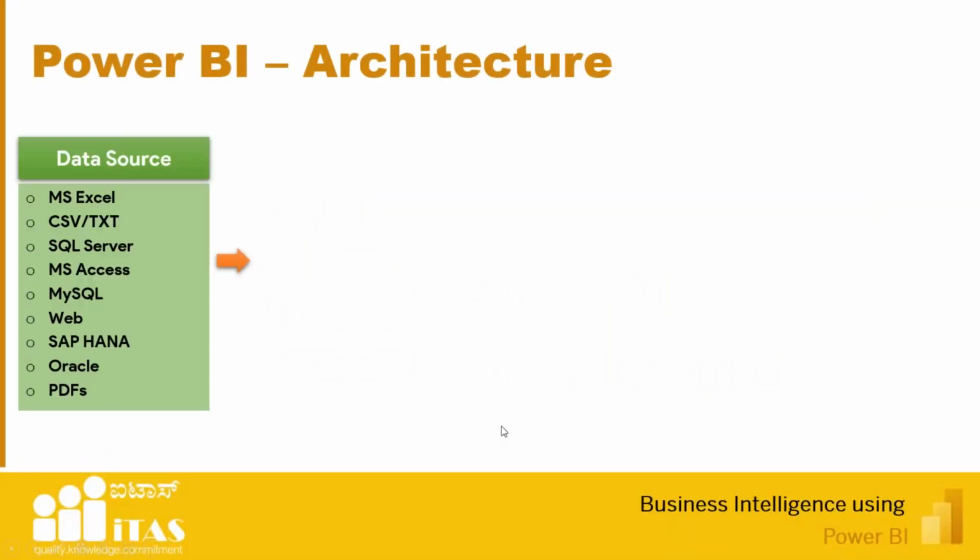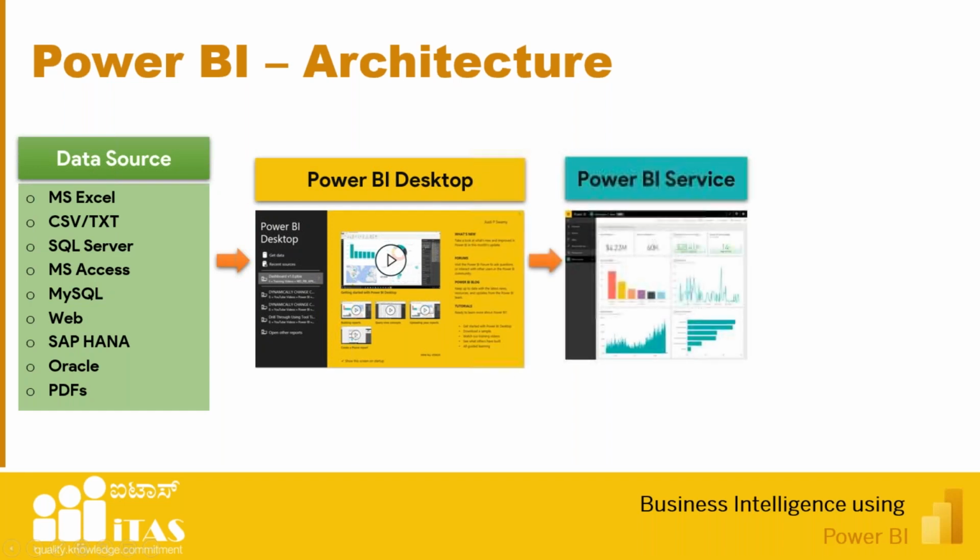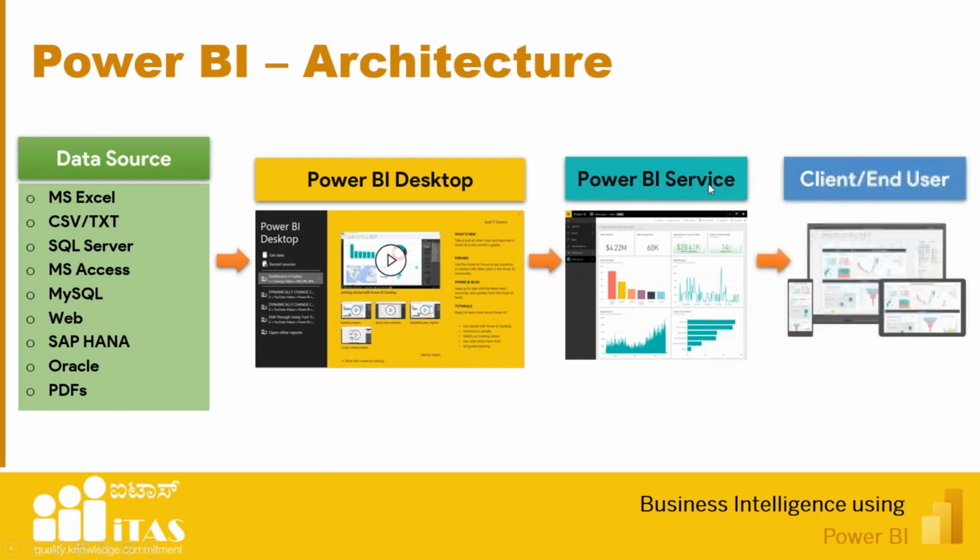So if you see, the first thing is the business intelligence role is to take the data source. We'll be taking all these data sources. The data can be from any data source, and then it will come to the Power BI desktop. Then we are sharing it to the Power BI service, and then it will be published to the end user.